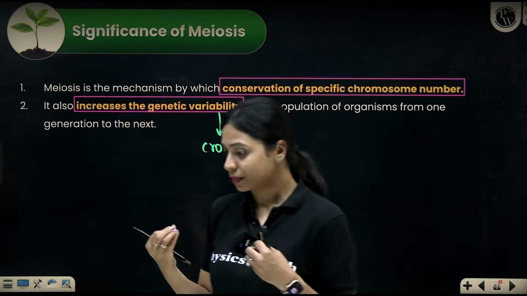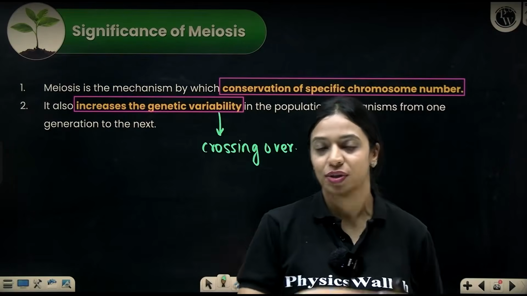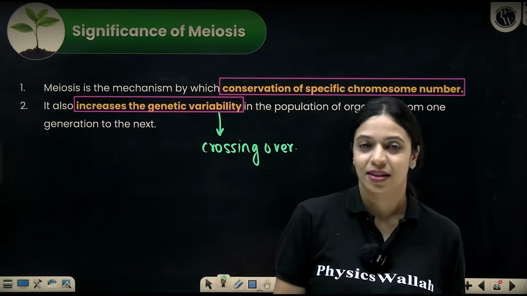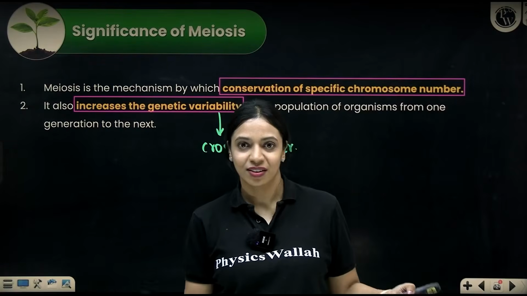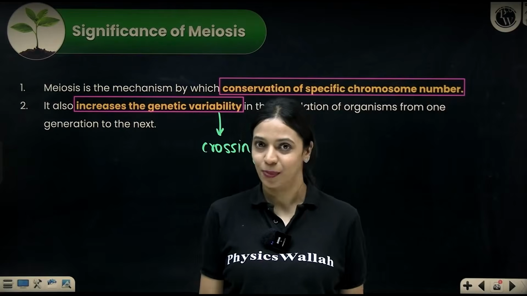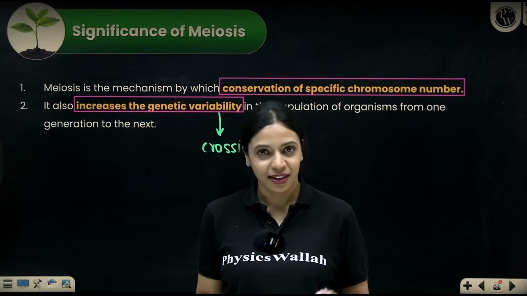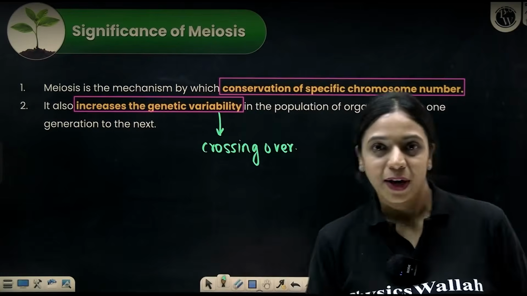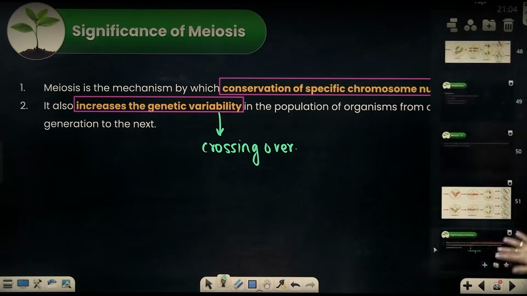That is why when two children are born to the same parents, they are siblings, but still they don't look identical to each other. There are all the time newer combinations in their characters, unless they are identical twins. So that's about the significance of meiosis.